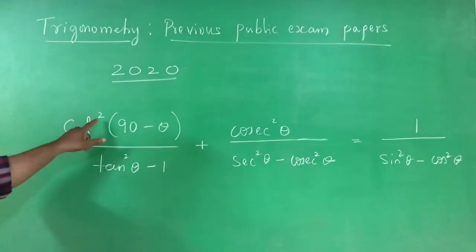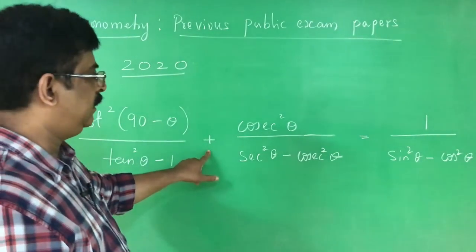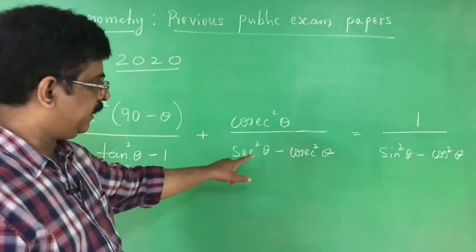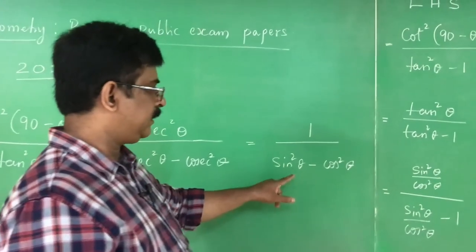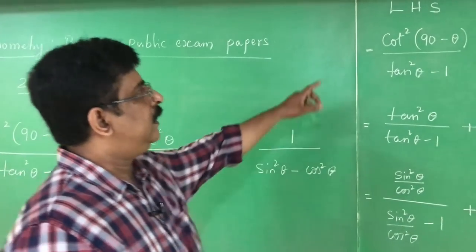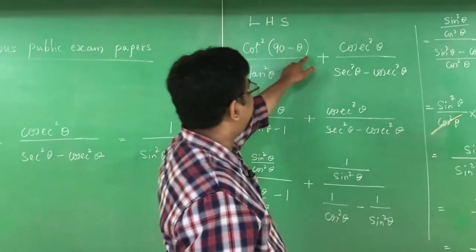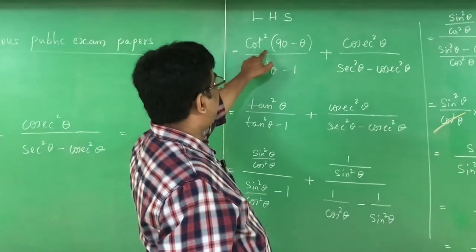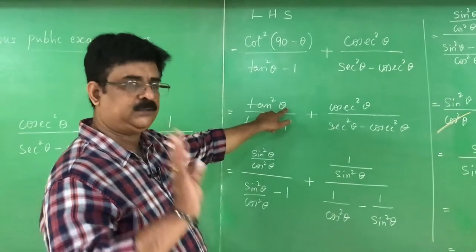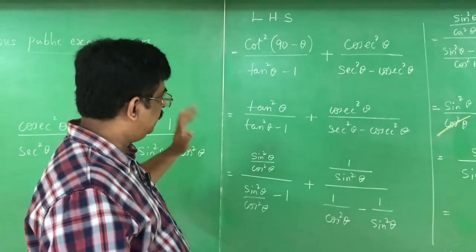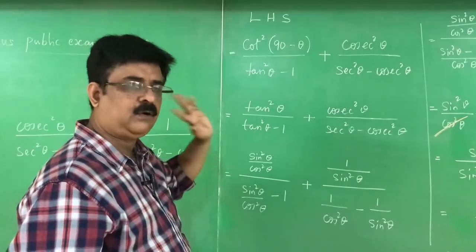Question is cot square 90 minus theta by tan square theta minus 1 plus cosecant square theta divided by secant square theta minus cosecant square theta is equal to 1 by sin square theta minus cos square theta. I start with the LHS. First step, I change only this. Cot square 90 minus theta, I can write it as tan square theta. Only that much.